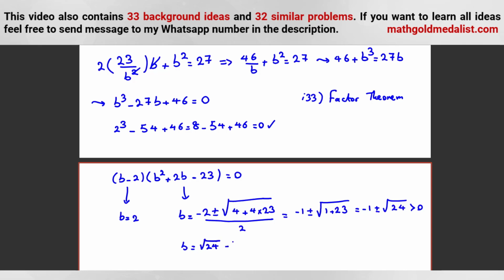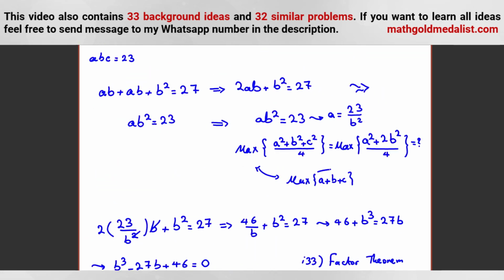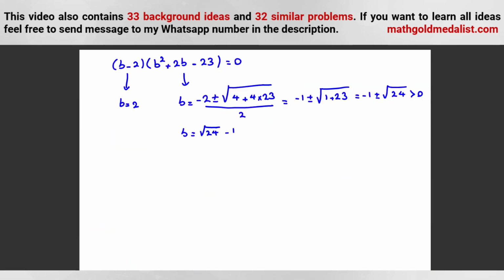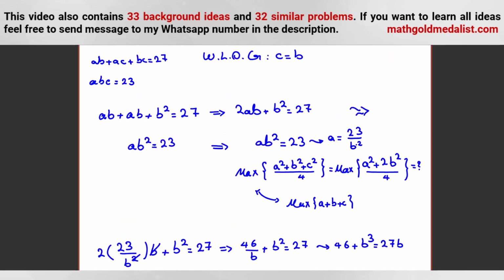Now we should see for which of them our function is maximal. For this one, we check this part, A plus B plus C. It's easier to check, and at the end, when we find the good case, we calculate this part, okay? So, B is 2. Let's calculate A, B, C. In this case, B is 2, and we want to see A plus B plus C is maximum, in which case B is 2, C is 2. In this one, it is root 24 minus 1, root 24 minus 1. And A is what? We said A is 23 over B squared.